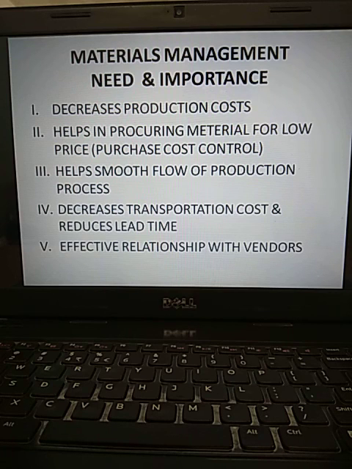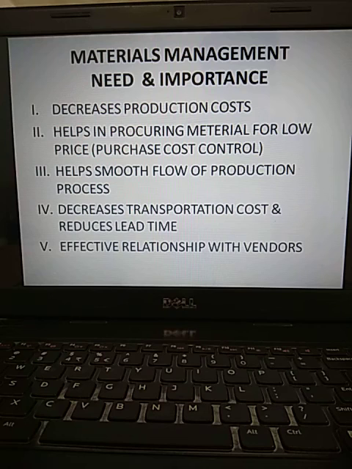Third one, helps smooth flow of production process. So the third and first uses are approximately the same. Through the materials management, there will not be halting of the production process.